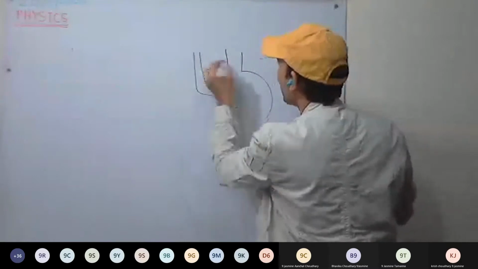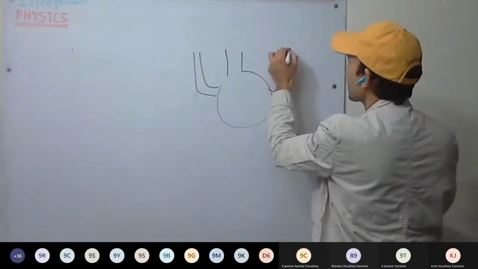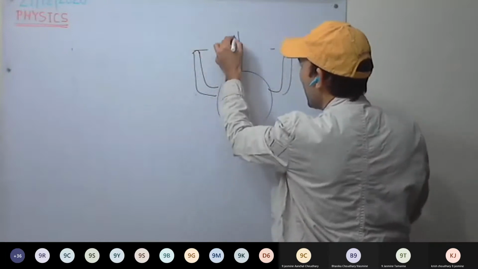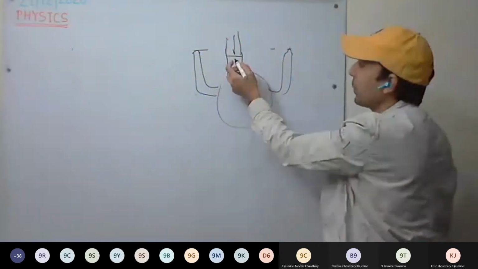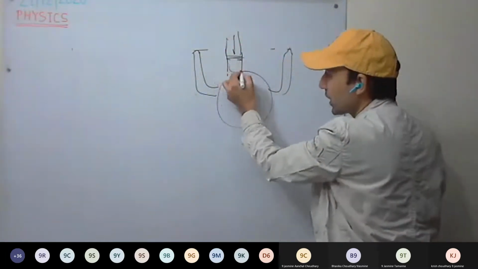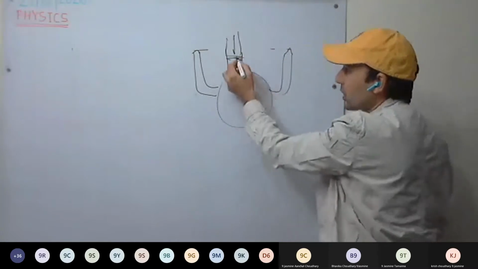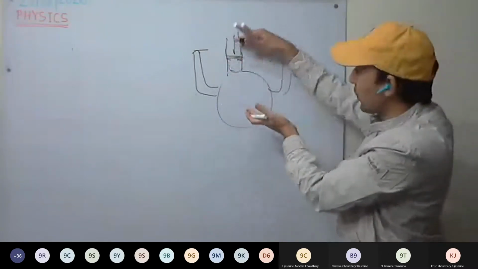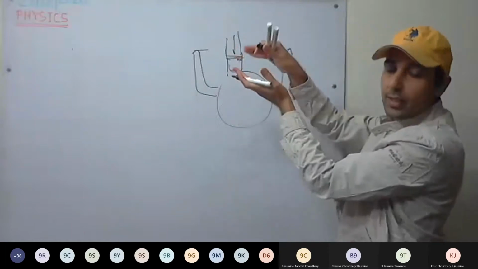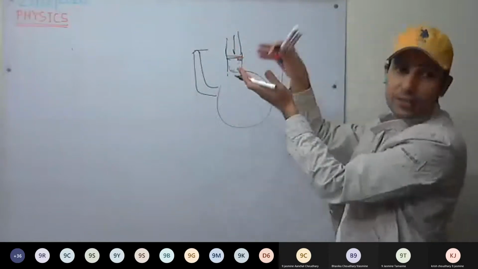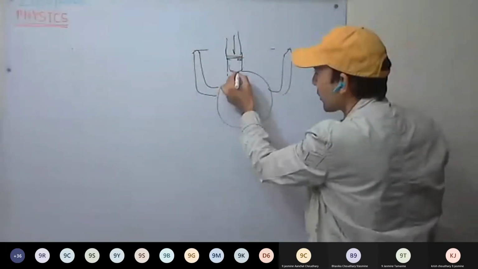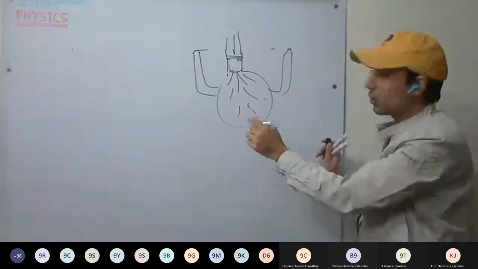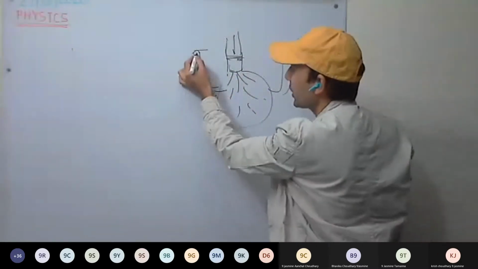These were the jets. As we apply pressure, what happens? Pressure increases here. We are compressing the liquid. We are pushing the piston. As we are compressing the liquid, the pressure increases, and this pressure, where will it go? It will get distributed throughout the liquid. It will get distributed here.